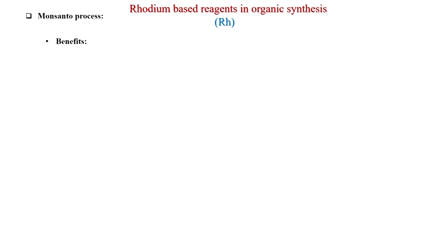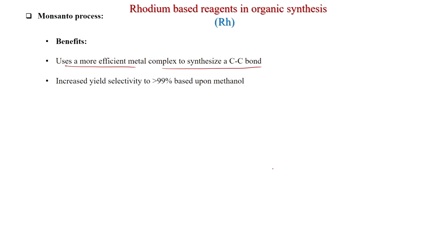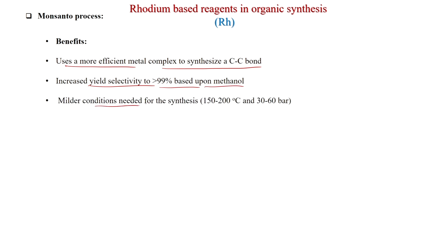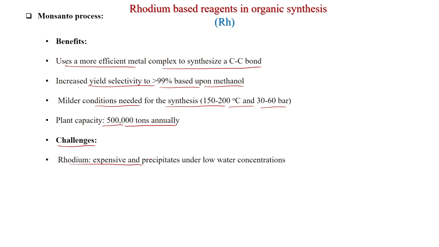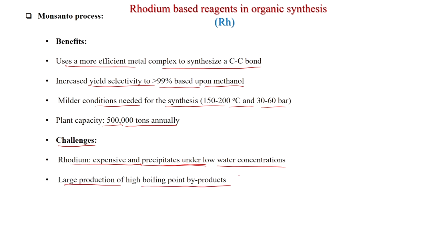So, there are some benefits of the Monsanto process. It uses a more efficient metal complex to synthesize a carbon-carbon bond, with yield selectivity greater than 99% based upon methanol. Milder conditions are needed for the synthesis, 150 to 200 degrees centigrade and 30 to 60 bar, with a plant capacity of 5 lakh tons annually. Challenges: rhodium is expensive and precipitates under low water concentrations, and large production of high boiling point byproducts like HI will form. It was replaced by an iridium catalyst in the late 1990s by BP Chemicals.